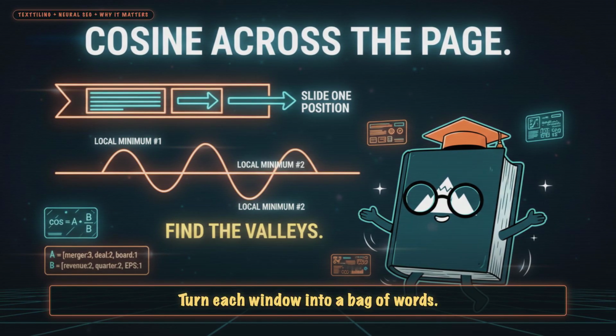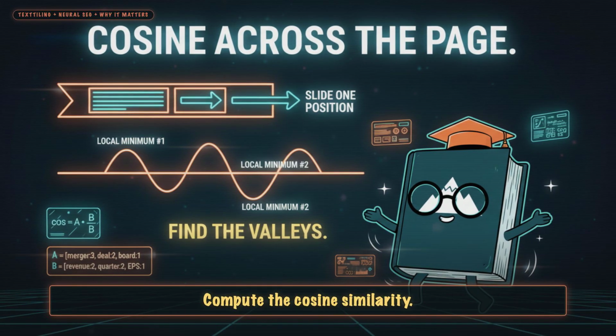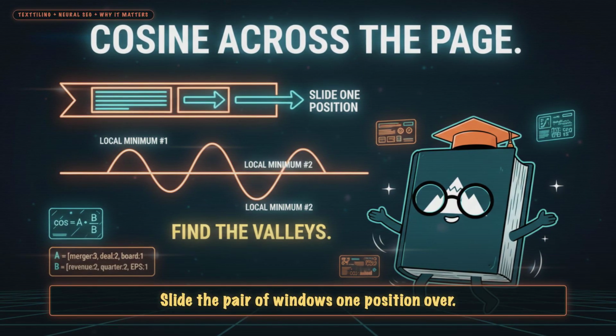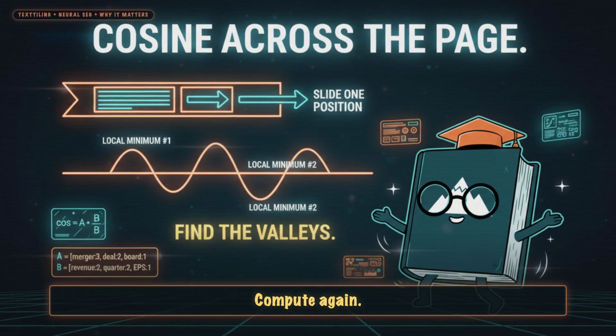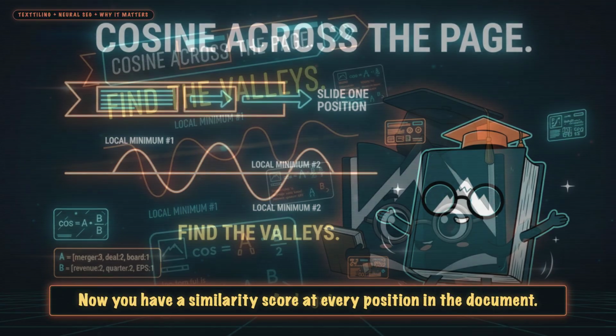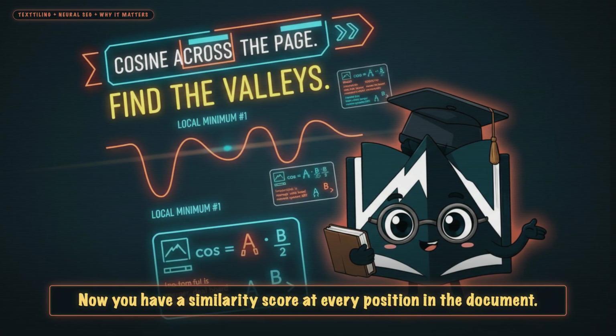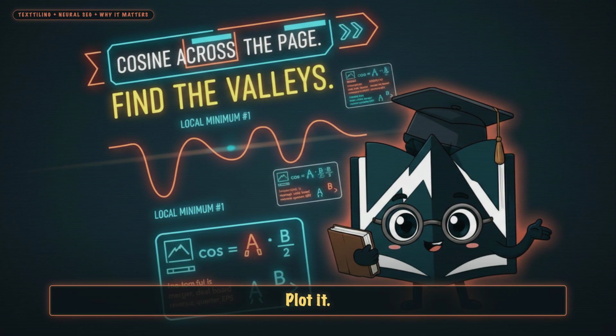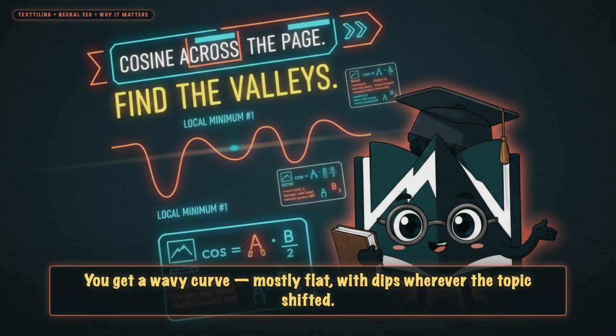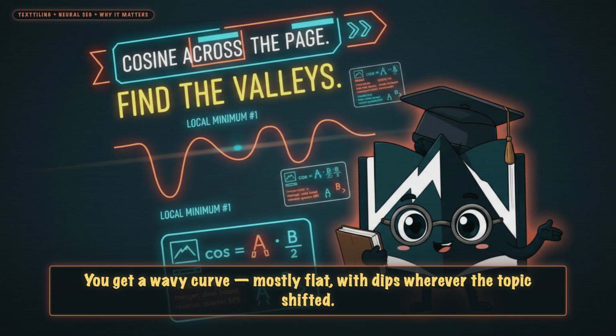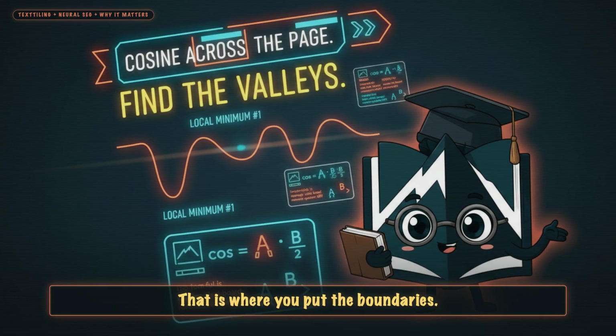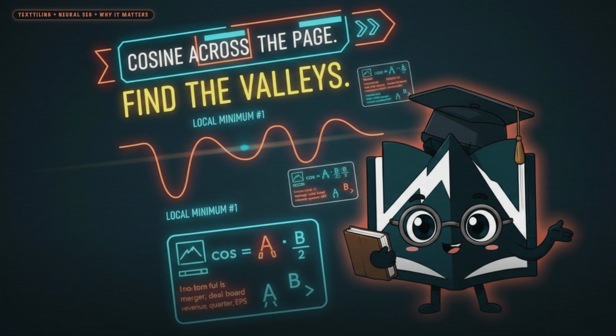Turn each window into a bag of words. Compute the cosine similarity. Slide the pair of windows 1 position over. Compute again, and again, and again. Now you have a similarity score at every position in the document. Plot it. You get a wavy curve, mostly flat, with dips wherever the topic shifted. Local minima, that is where you put the boundaries.